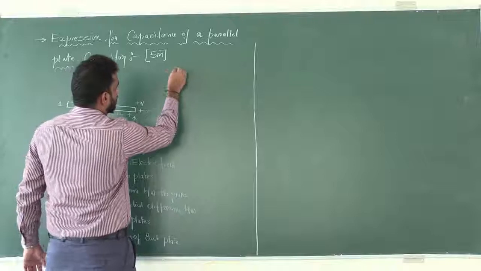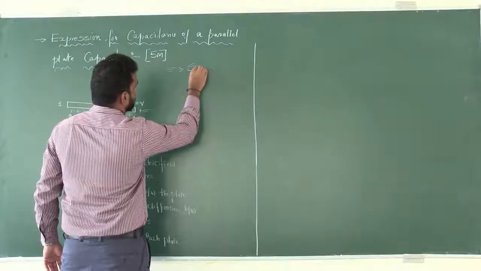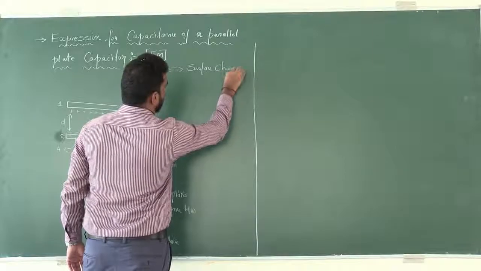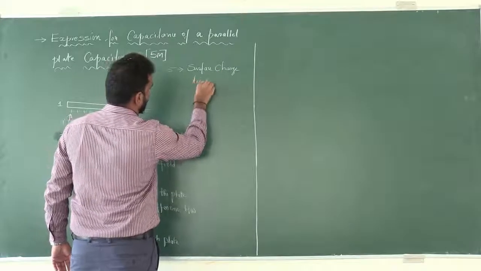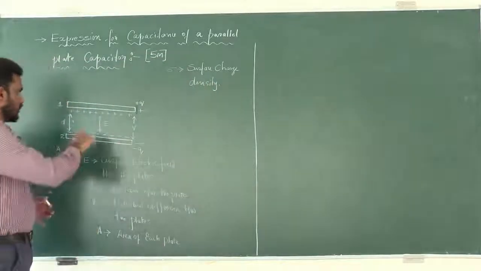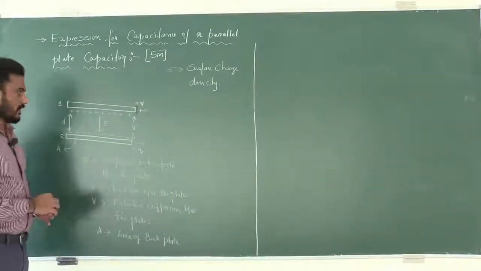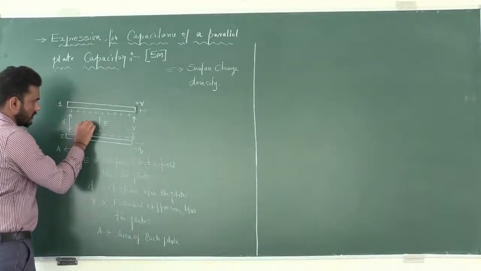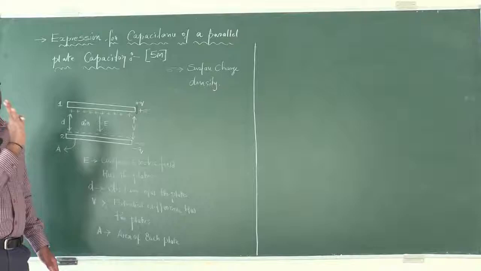Sigma is surface charge density. So in between these two metal plates there is an insulating medium, that is air. Air medium is there initially.